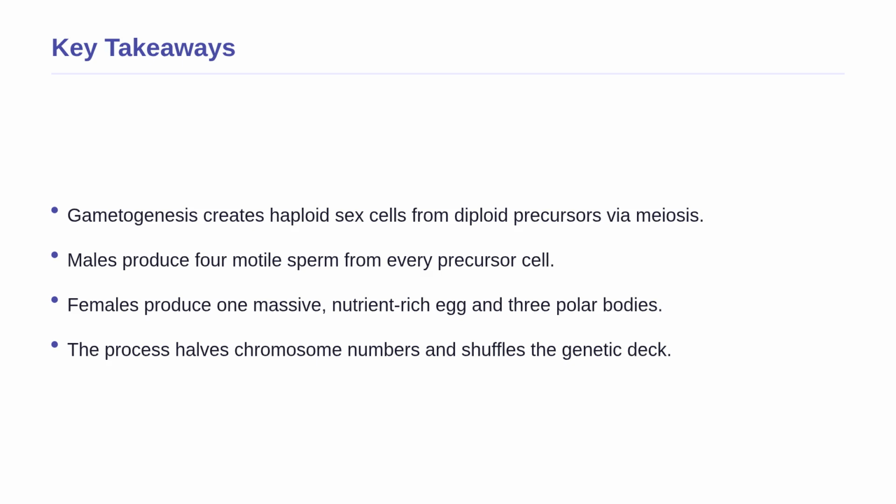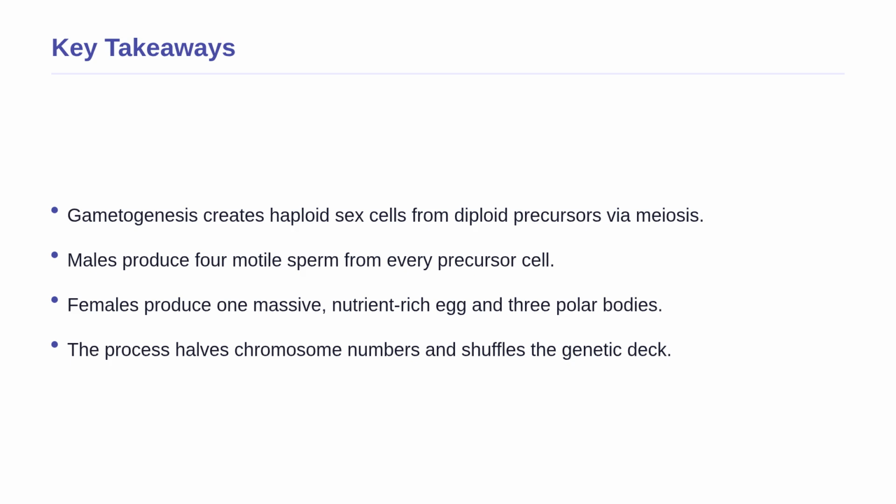We have covered a lot of ground today, so let us review the most important ideas from this topic. First, gametogenesis is the essential biological manufacturing process that creates haploid sex cells from diploid precursors through the specialized cell division of meiosis. Second, we saw the stark mathematical difference between the sexes.